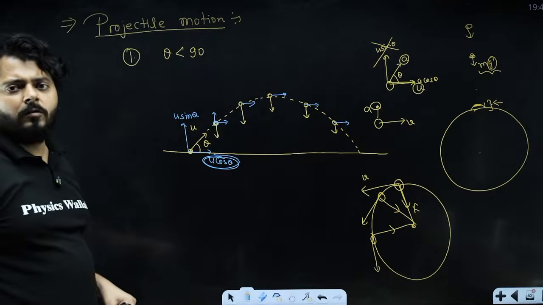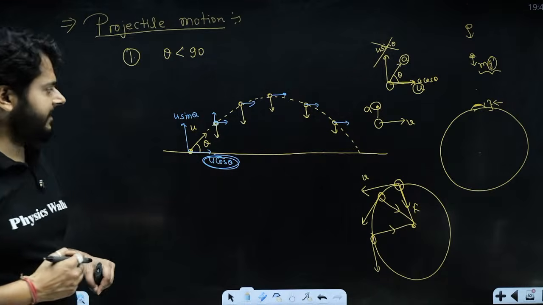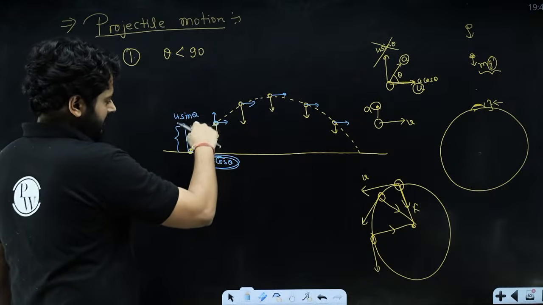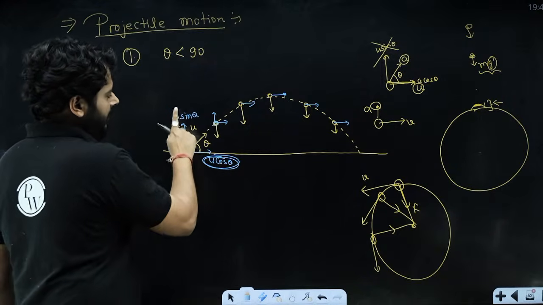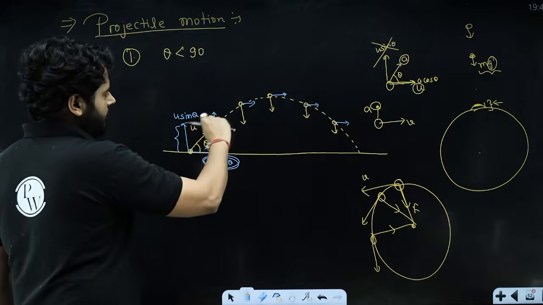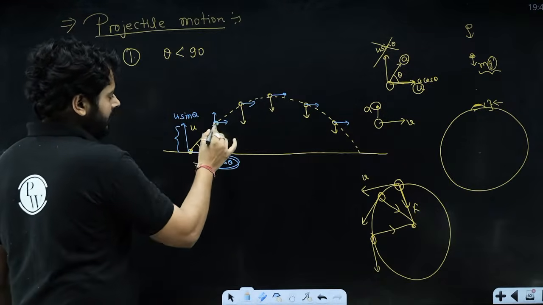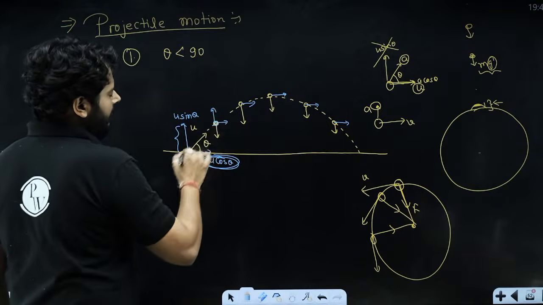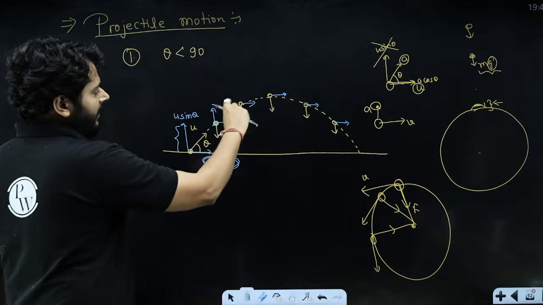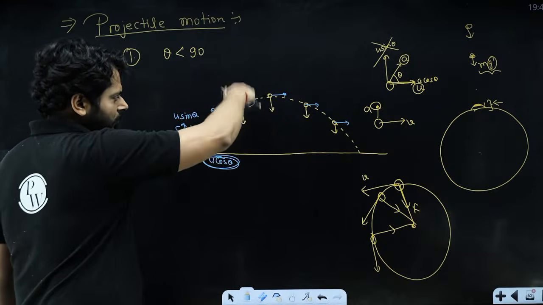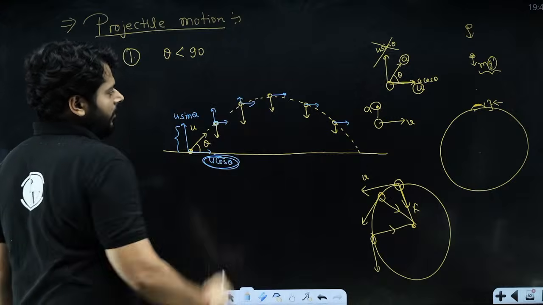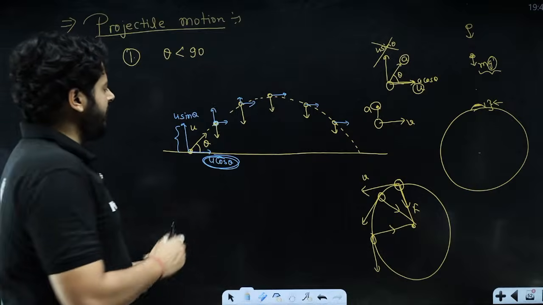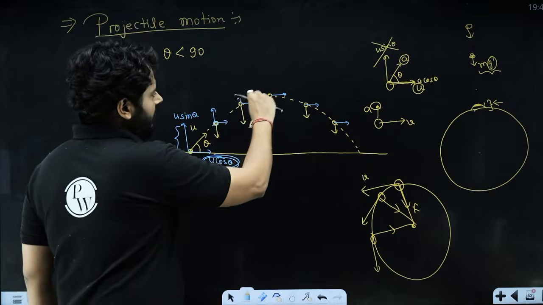What will happen with the vertical component? Vertical components will get affected. You see that initially the vertical component is, let's say, this big, right? Now, since the force is acting downward, and the velocity component is initially upward, it will reduce, right? So now it is a smaller vector, or you can make it slightly bigger so that the rest of it can be drawn, right? So this is smaller, reduced. Now again from here to here, still the force is acting, it will make it even smaller. Again, the vertical component is reduced, right?